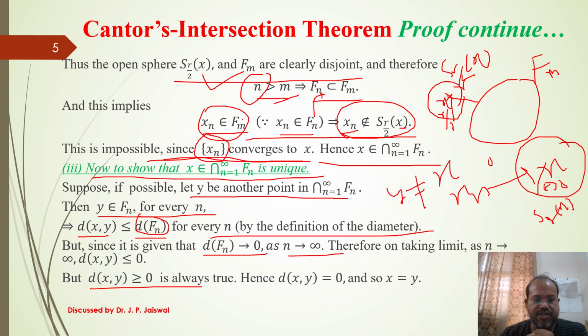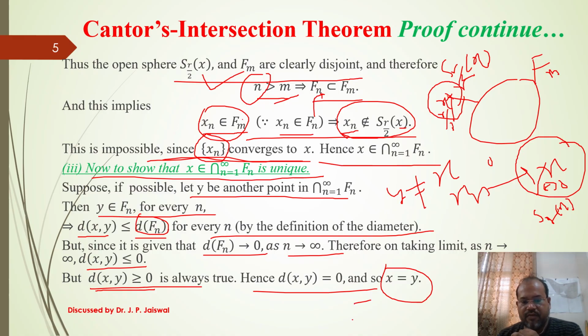But by the definition of a metric, the distance between two points is greater than or equal to 0. So this is possible only if the distance is 0, and in a metric space the distance of two points is 0 if and only if both are the same. So x is equal to y. Whatever we assumed, y is different, it is basically the same. So it confirms the uniqueness.